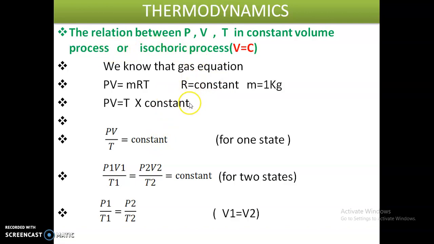So I hope you understand about the constant volume process. What happens in the constant volume process? What is the total heat transfer? What is the total work done? And what is the relation between pressure, volume and temperature in the constant volume process? I hope you understand these topics. Thank you so much.